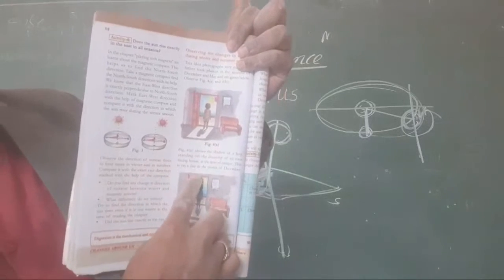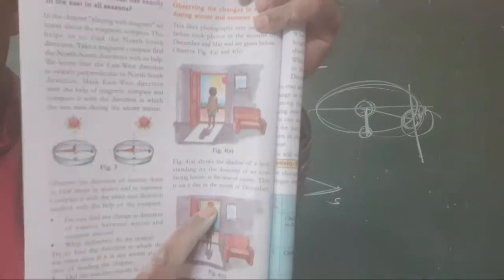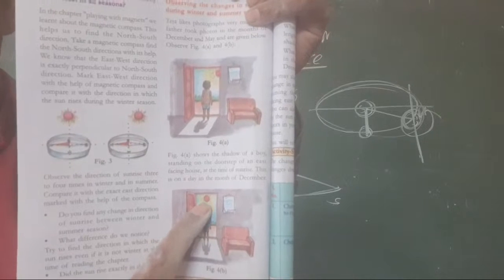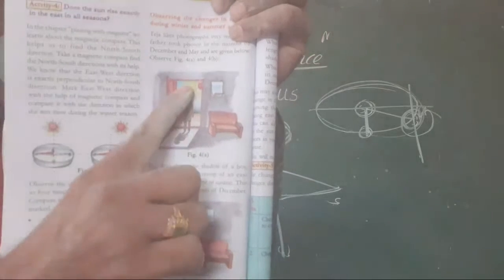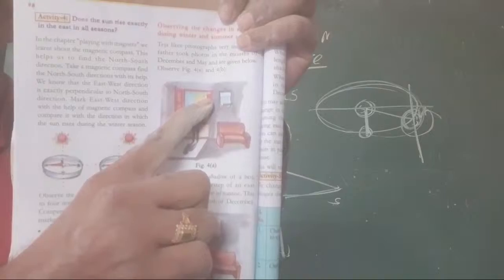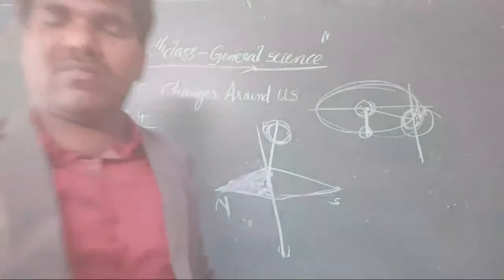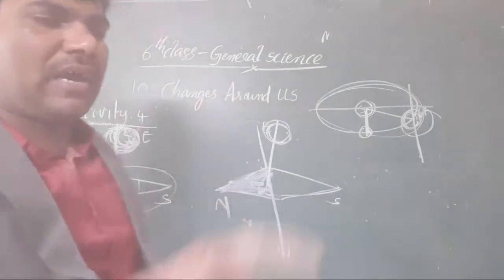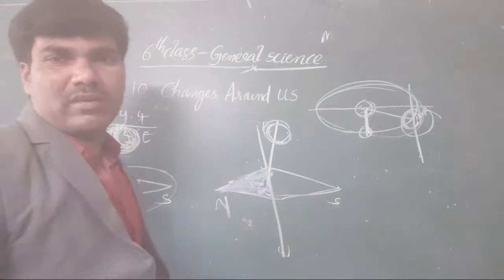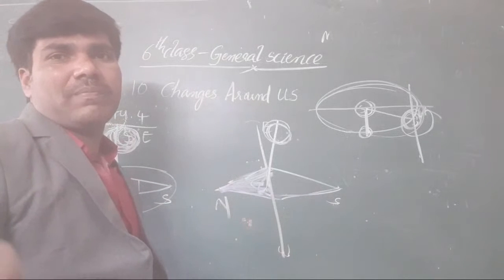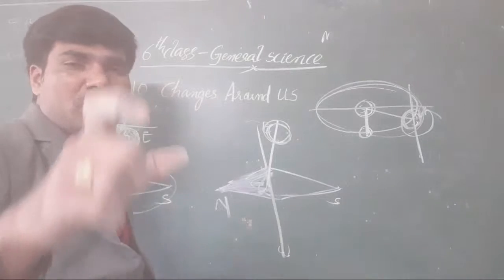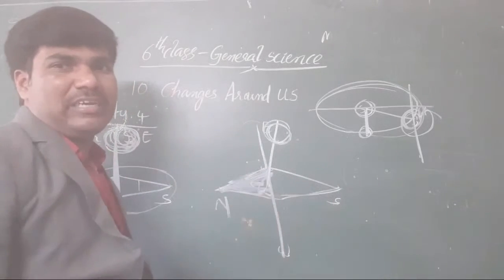But when you come to here, compare these two diagrams. What is going on? It is exactly on its head. Clear? It is not at the head, it is here in December. Now you take a compass. Now it is also possible. You look at our east door. Otherwise, in your home, you take a compass and locate the east.